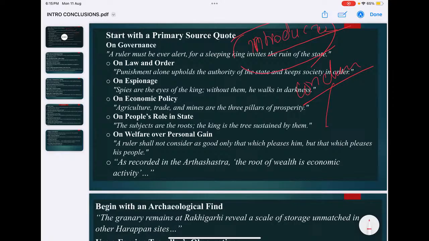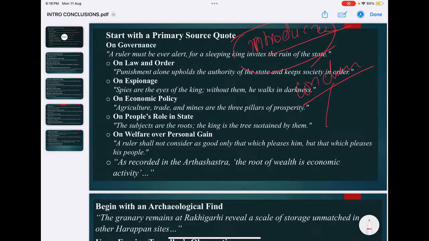When you deal with different concepts, for example, the decline of the Indus civilization or Mauryan administration or Ashoka's Dhamma or ancient trade networks or the Gupta age and the debate on the golden age or the Sangam age and Southeast Asia connections, or there are lots of themes and topics in paper 1, ancient India, medieval India, where you can use primary sources in order to introduce an answer.